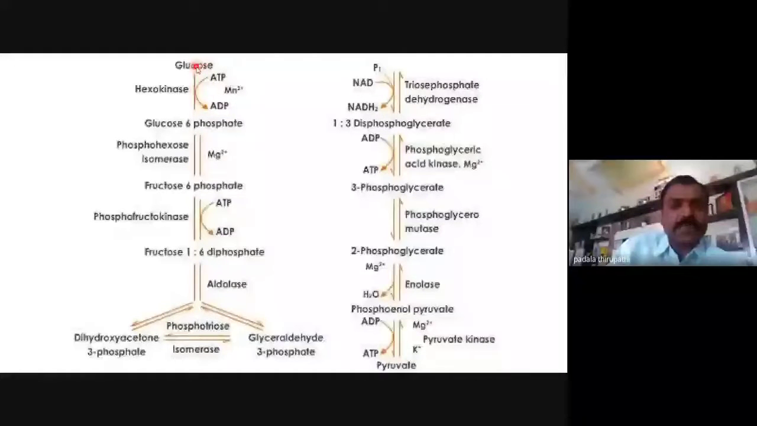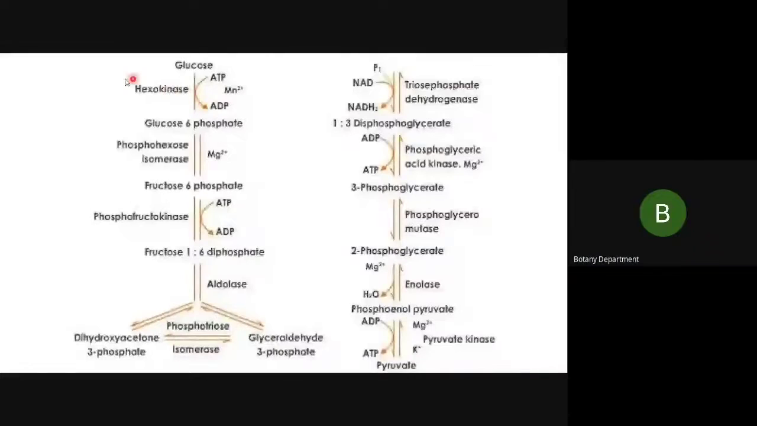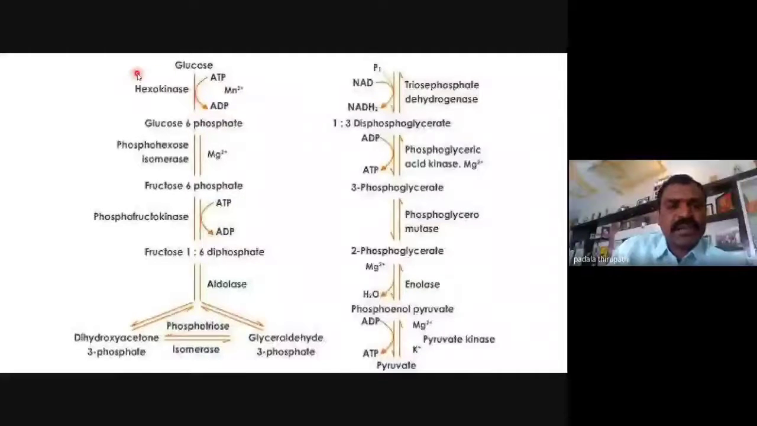So glucose to glucose 6-phosphate. This is the first step. We can call it phosphorylation. Which enzyme is used here? Hexokinase. The second step, isomerization. Is it clear? In this isomerization, magnesium ion is also utilized.